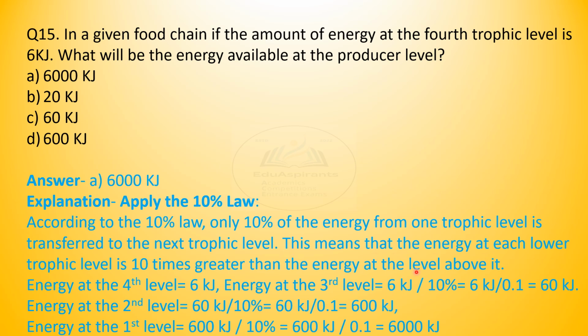This means that the energy at each lower trophic level is 10 times greater than the energy at the level above it. So go on the downward side: energy at the fourth level is 6, third level is 6 divided by 10%, so it becomes 60. Second level, 60 becomes 600, and the first level, 600 plus 10%, so it will become 6000 kilojoules. Any doubt in this?